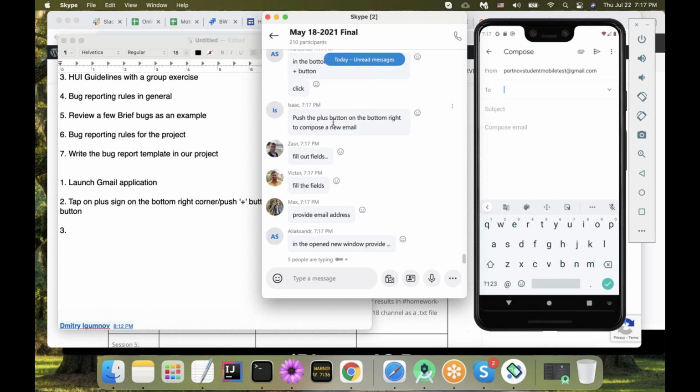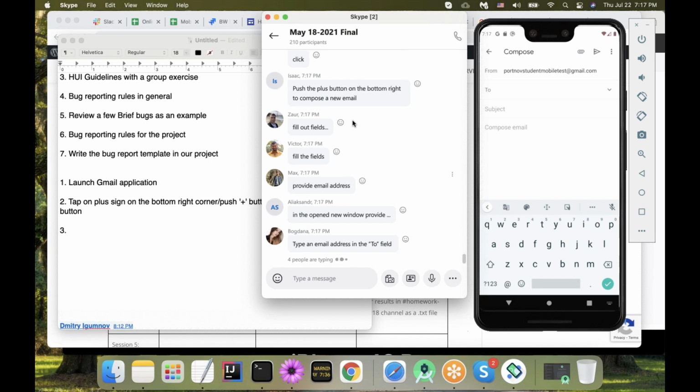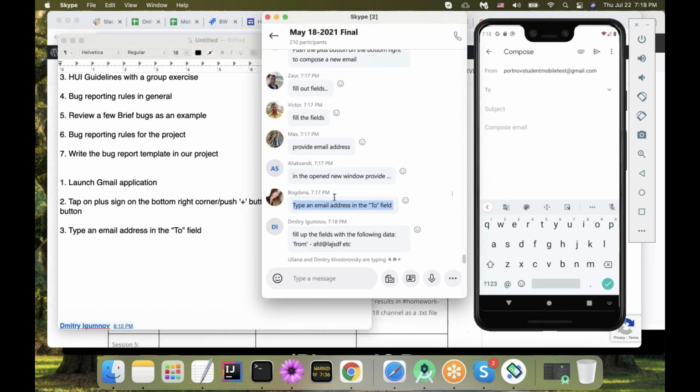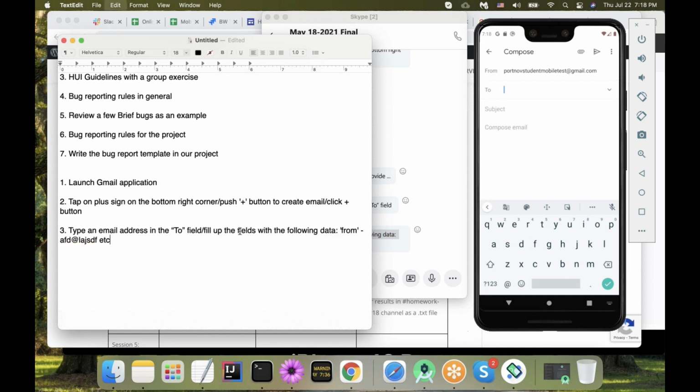Isaac summarized everything so that now it's clear that we know what to do and they know the purpose. Type an email address into two fields. Okay. Fill up fields with the following data. So we have some data here. Okay. But basically, it's all sort of the same.